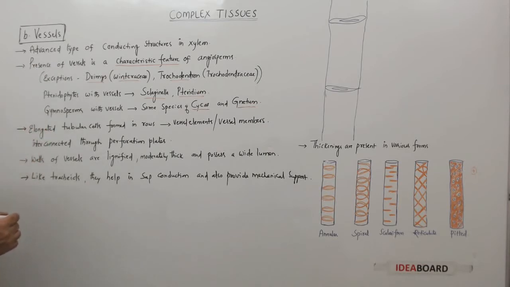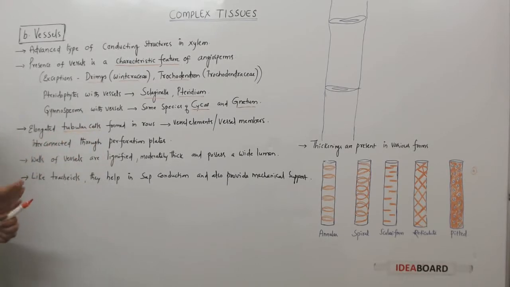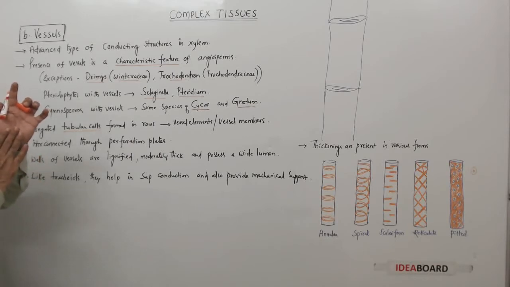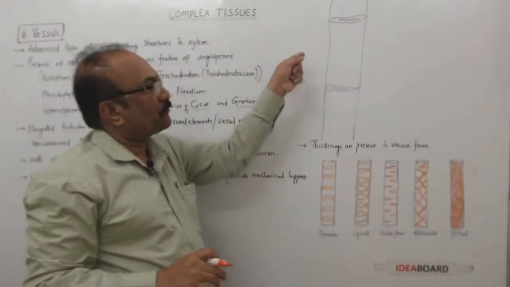Now let us see how these vessels will appear. They are elongated tubular cells. So the tracheids are spindle-shaped cells, whereas the vessels are tubular cells. And we observe that tracheids are attached at their ends in zigzag fashion, but these tubular cells are arranged in one row. Of course, you will find several such vertical rows, and you can see here.